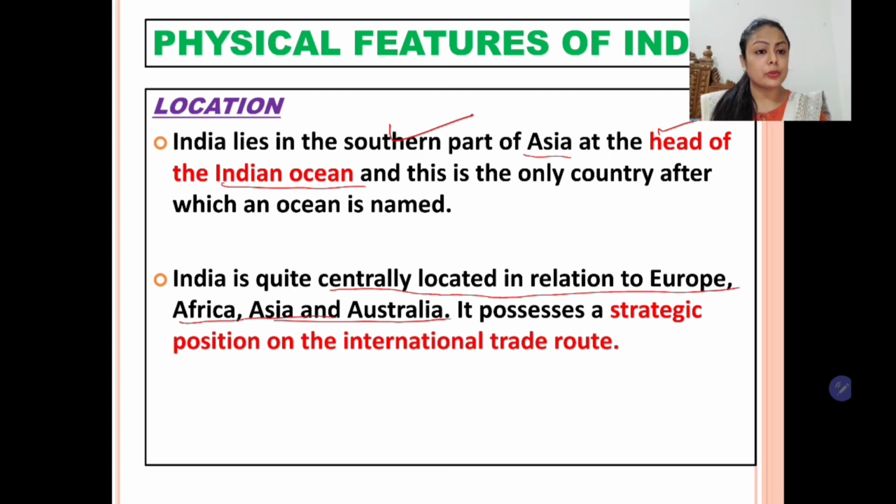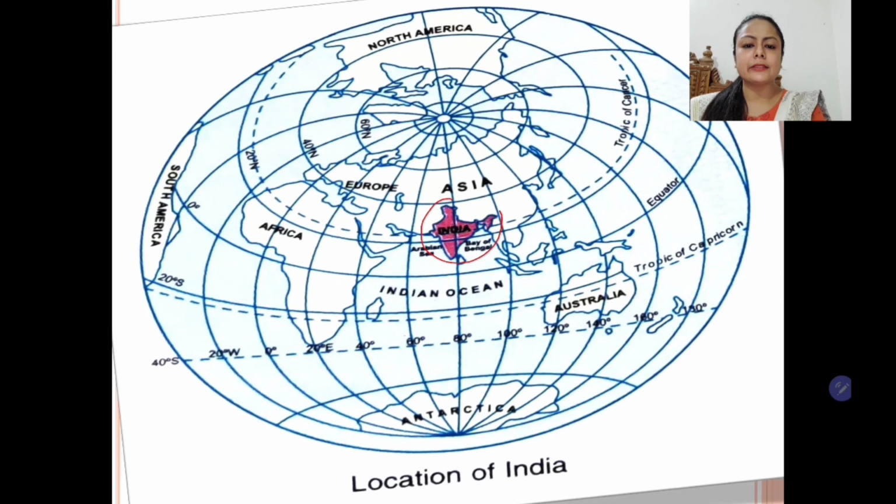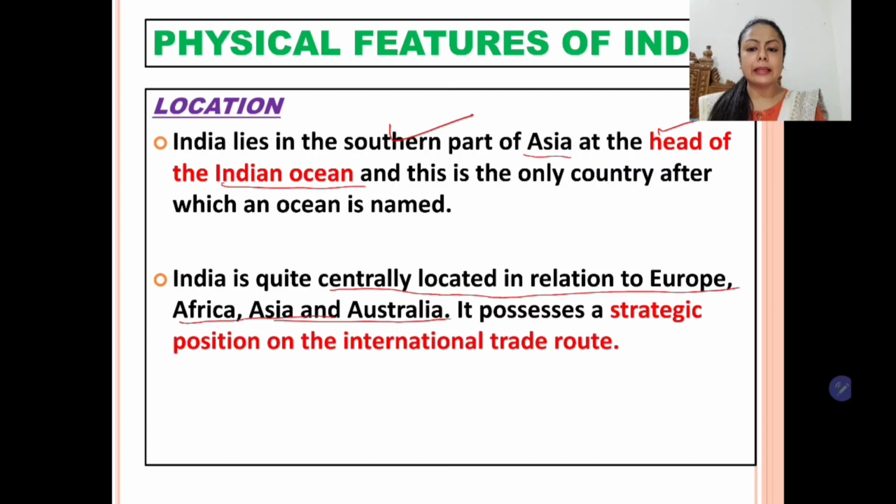Children, it's very important to understand. If we see the position of India, it is almost centrally located from Asia, Europe, Australia. So from all the sides it is almost centrally located. Therefore it has a very important strategic position on the international trade route. Most of the ships engaged in trade have to move via our country, India, through the Indian Ocean. That's why it has a very important strategic position on the international trade route.